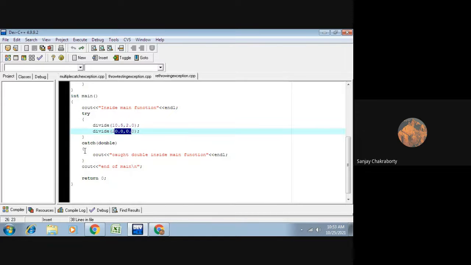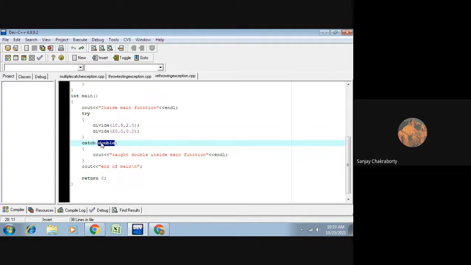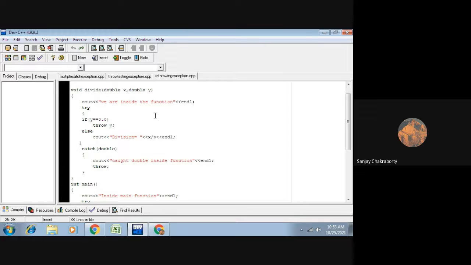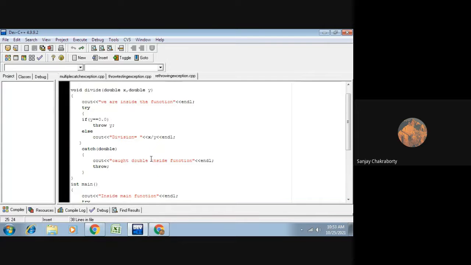Now this try block is followed by an immediate catch block whose exception object is of double type, and then we will print some statement. Now let's check out what this user defined function divide will do. This is a user defined function divide which will take two double type arguments. From the argument type, you easily understand that these are double type receiving variables x and y.